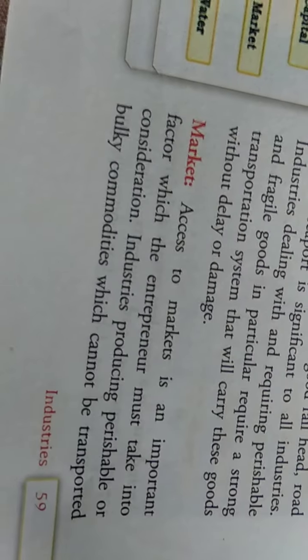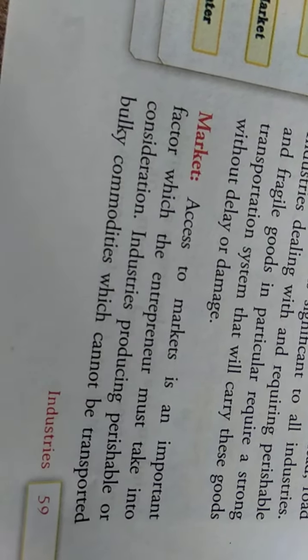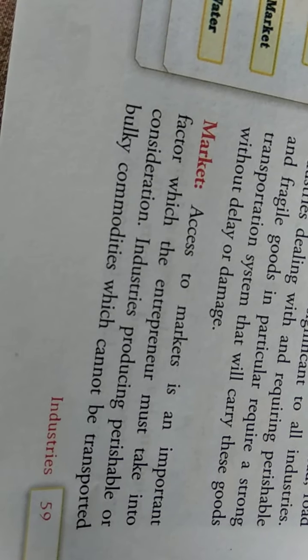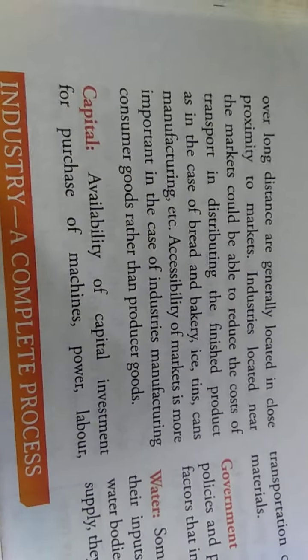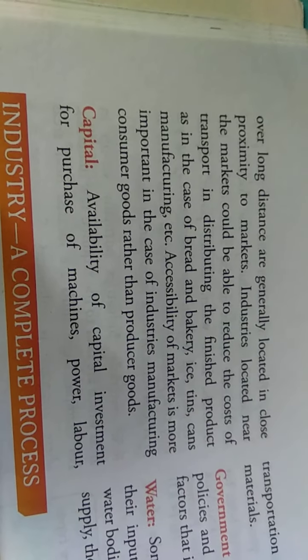Market. Access to market is an important factor which the entrepreneur must take into consideration while setting up an industry. Industries producing perishable or bulky commodities which cannot be transported over long distance are located close to markets.